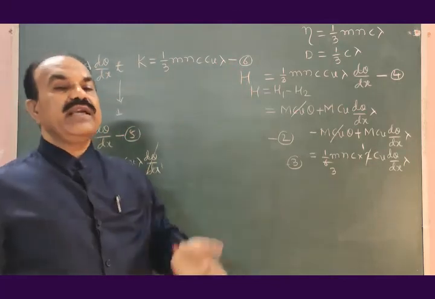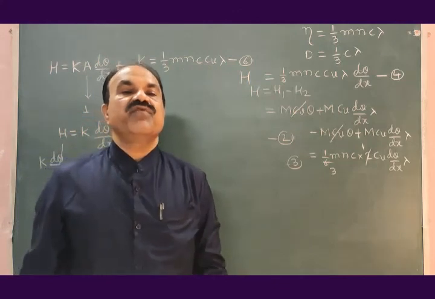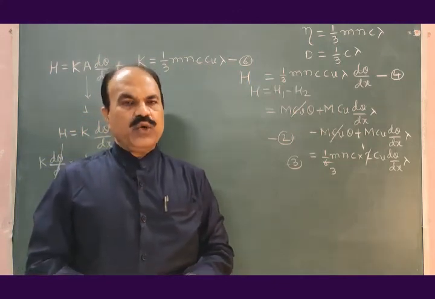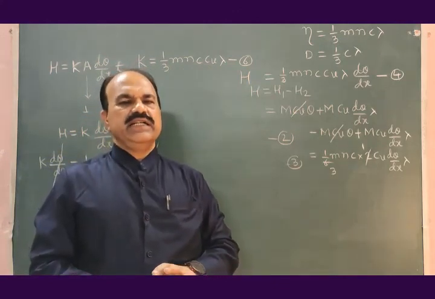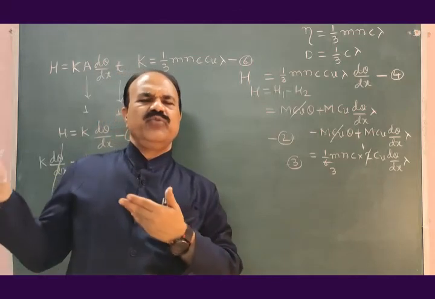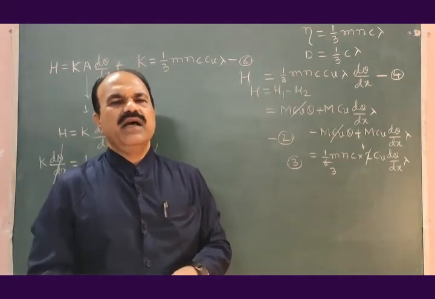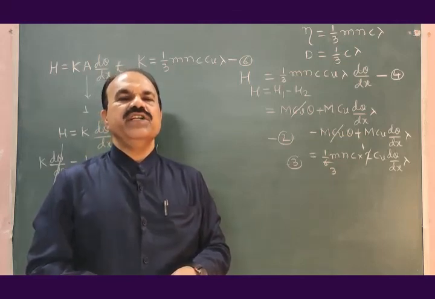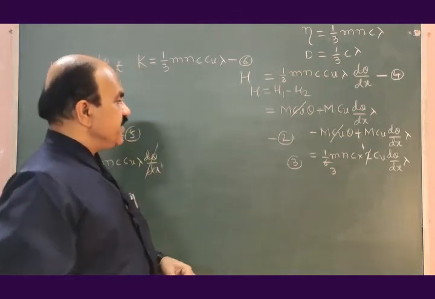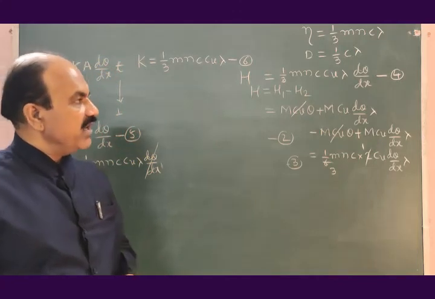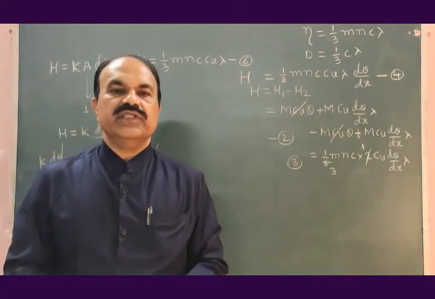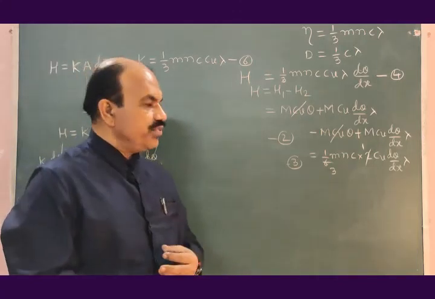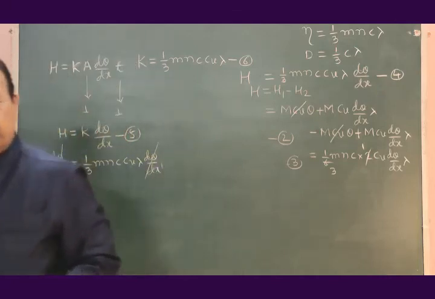This way we can find the expression for coefficient of thermal conductivity of a gas, or you may call this simply as thermal conductivity of the given gas. This is about the thermal conductivity of a gas. Hope you got it. Thank you.